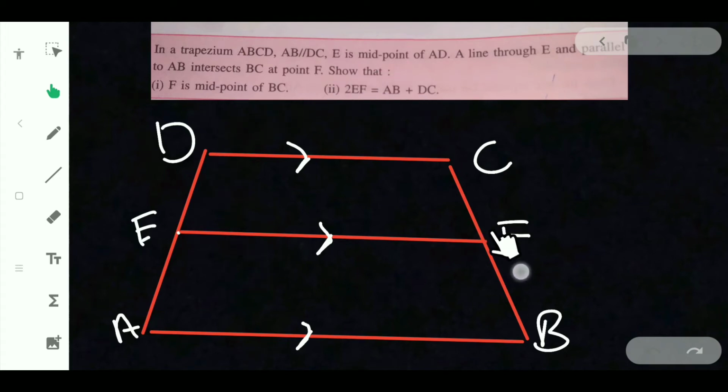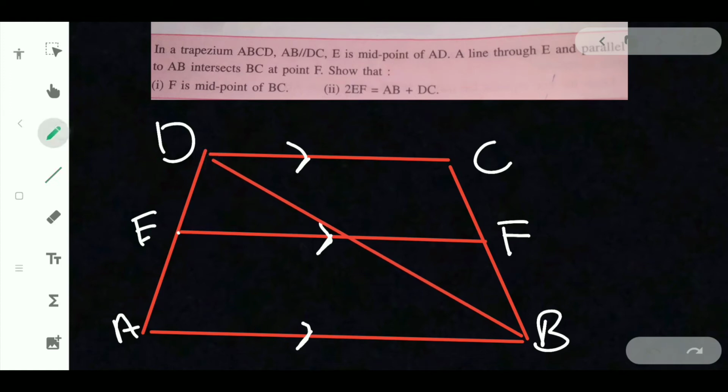Now show that F is midpoint of BC. We can prove it. For that, we will do a small construction in order to get a triangle.